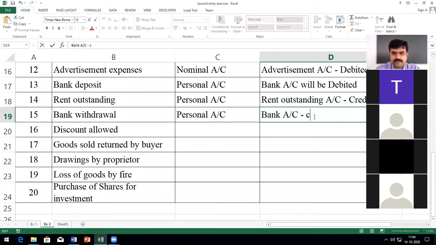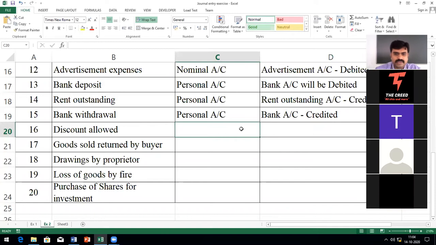And cash account you have to debit. Debit what comes in. Excuse me, sir, can it be a real account also? Because once you're withdrawing it, the cash is coming into the business, right? That's why we are debiting the cash account. Okay, sir, understood?